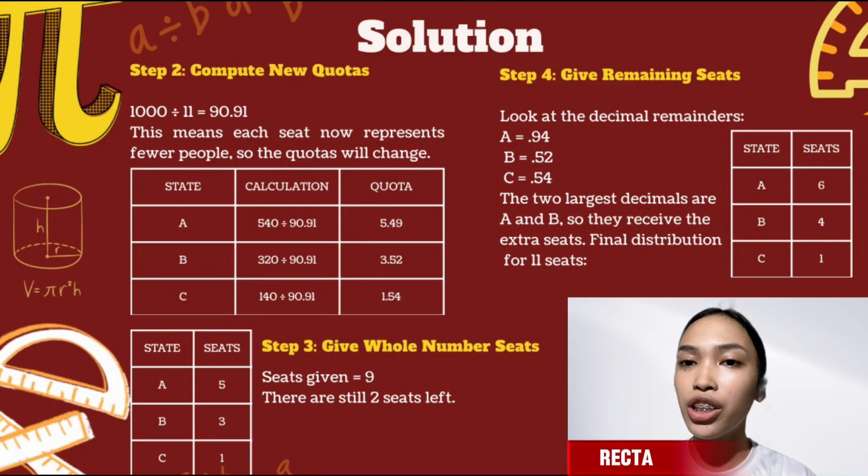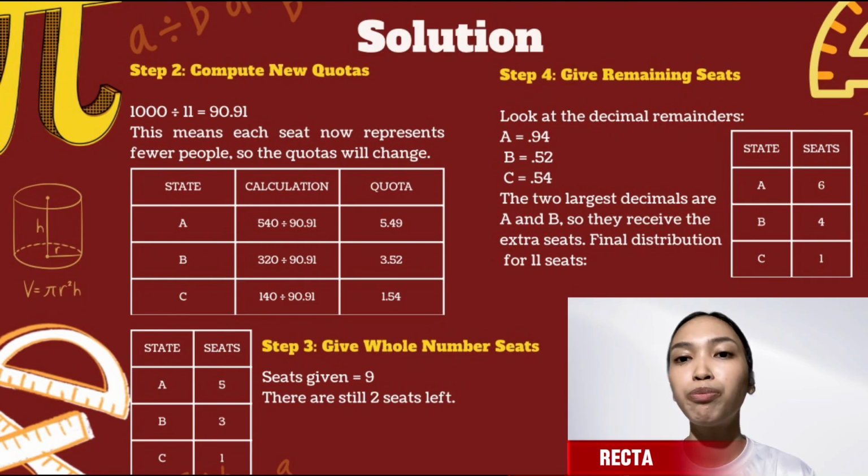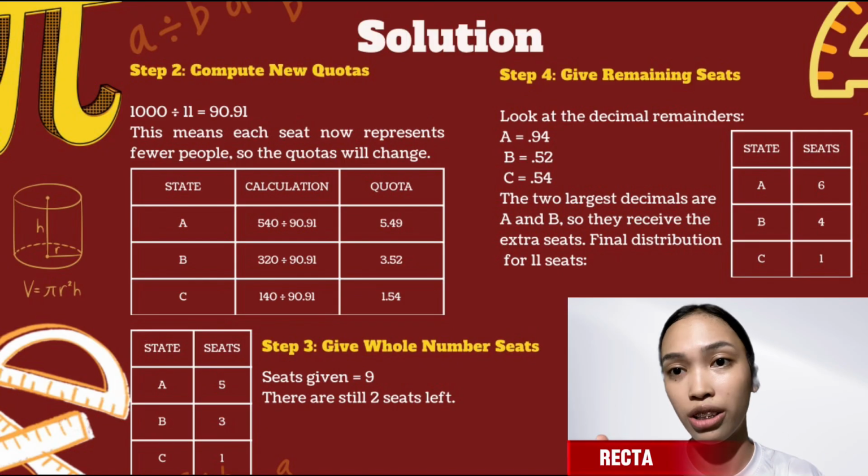So the 2 largest decimals are A and B, which is A with 0.94 and B with 0.54. So they receive the extra seats. So now the final distribution for 11 seats is State A with 6 seats, State B with 4 seats, and State C with only 1 seat.